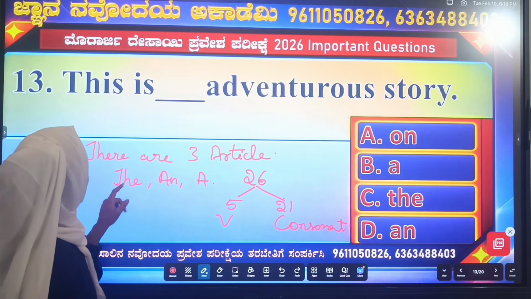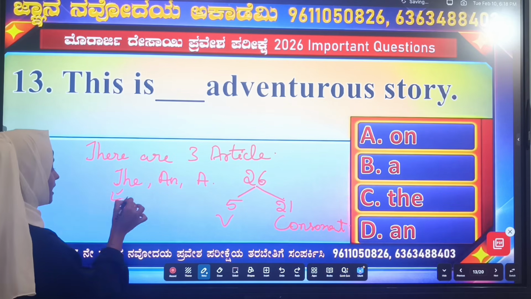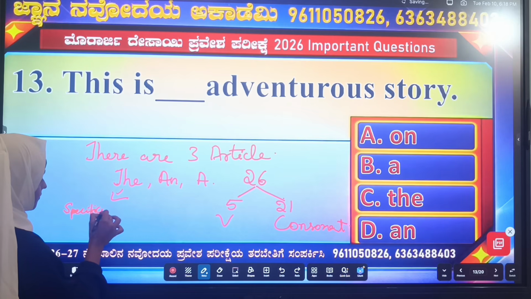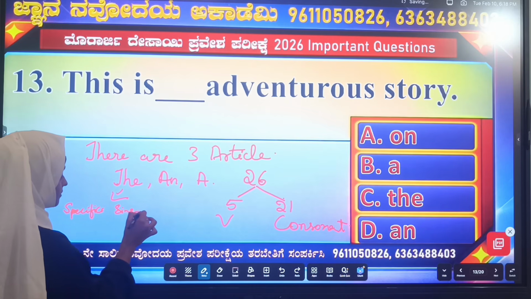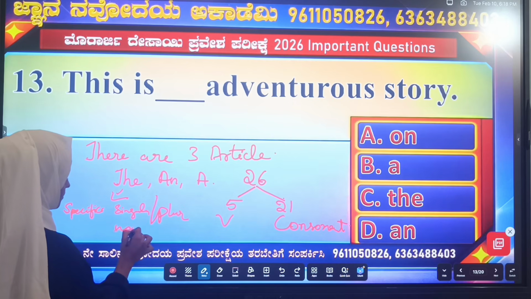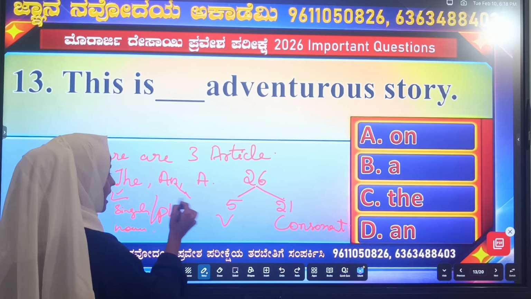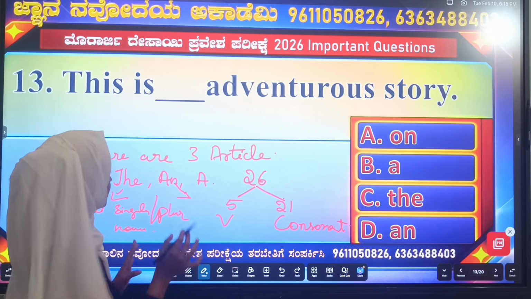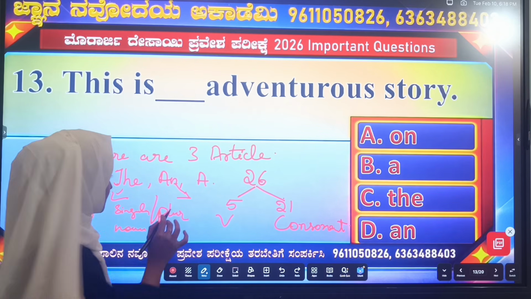Next, the is used only for the specific singular or plural noun. And we use an only before the word that starts with vowel sounds.